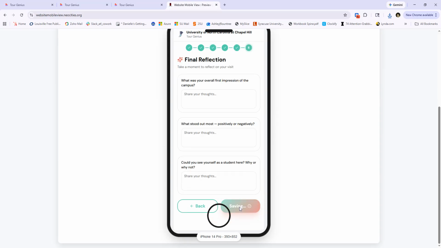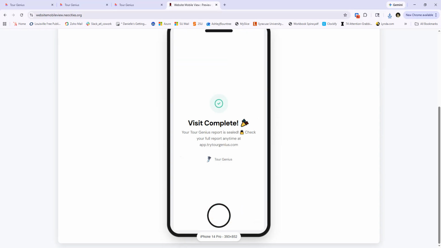When they're done with their visit, they can click complete visit and there we go. And it's saved and it's done. And so now they're ready to head back to their student dashboard and be able to review everything that they put into their visit.